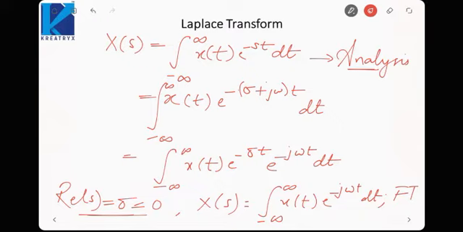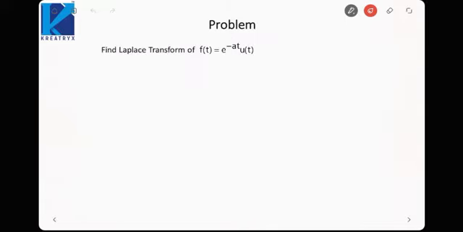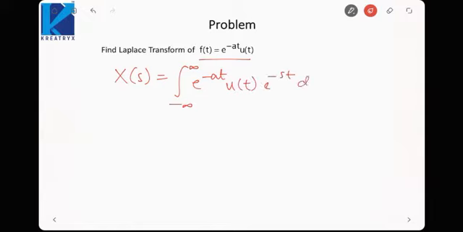So let us see by one or two examples how to calculate the Laplace transform. Okay, suppose this signal is given to me, x(t) is equal to e raised to power minus at u(t). Then X(s) would be equal to the integral from minus infinity to infinity of e raised to power minus at u(t) e raised to power minus st dt.